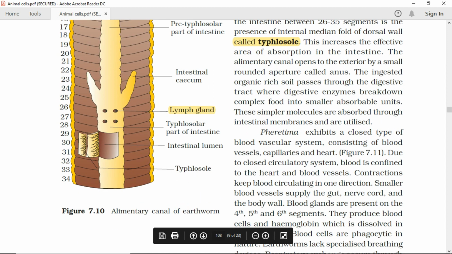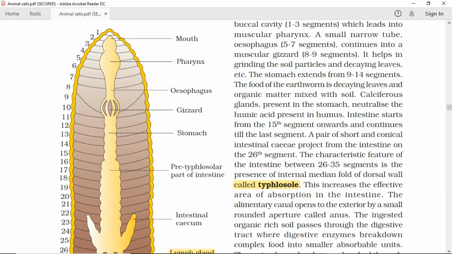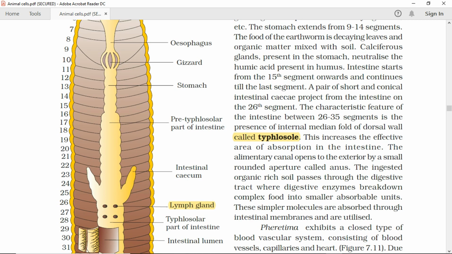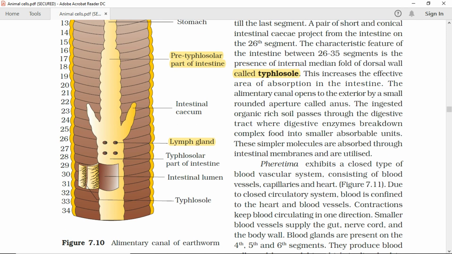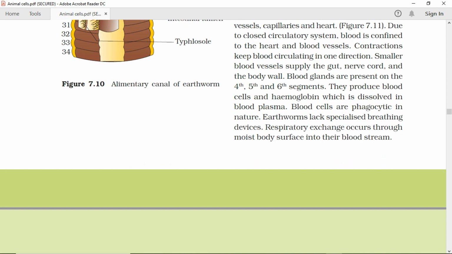Intestinal lumen. Typhlosole. Segments numbered 1 to 34. Figure 7.10 Alimentary canal of earthworm.